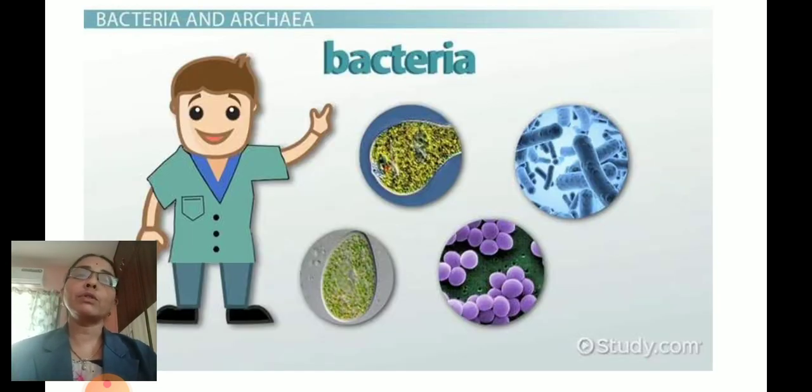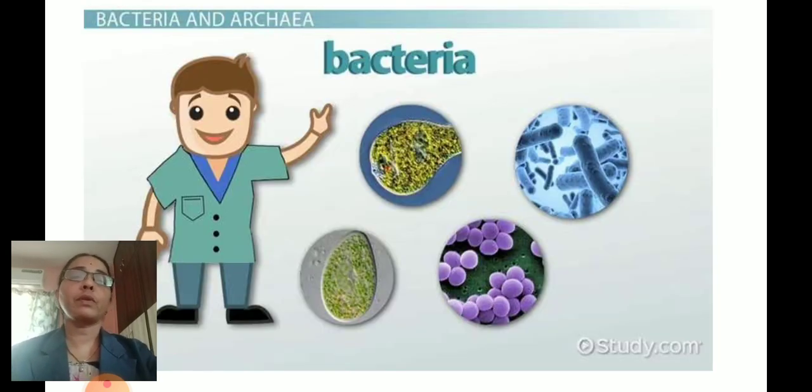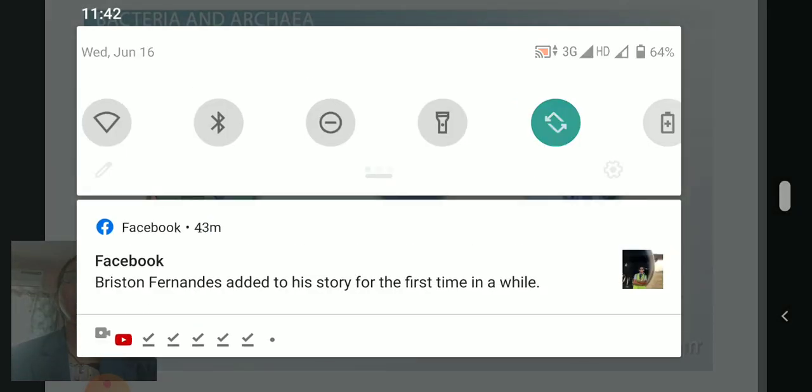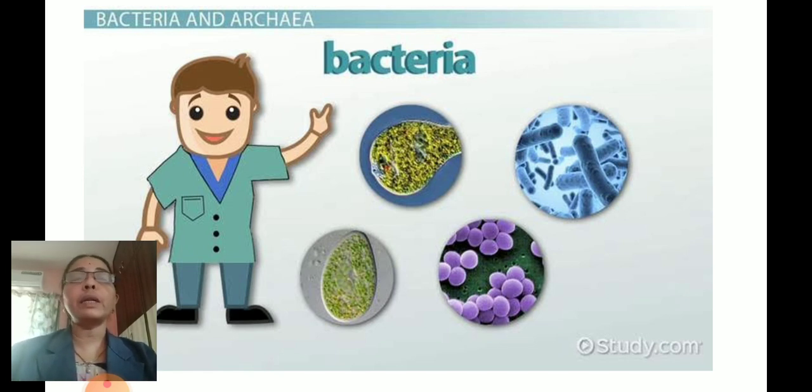So now we are going to study about bacteria. Some bacteria are useful and some are harmful, but they are microscopic, unicellular organisms.